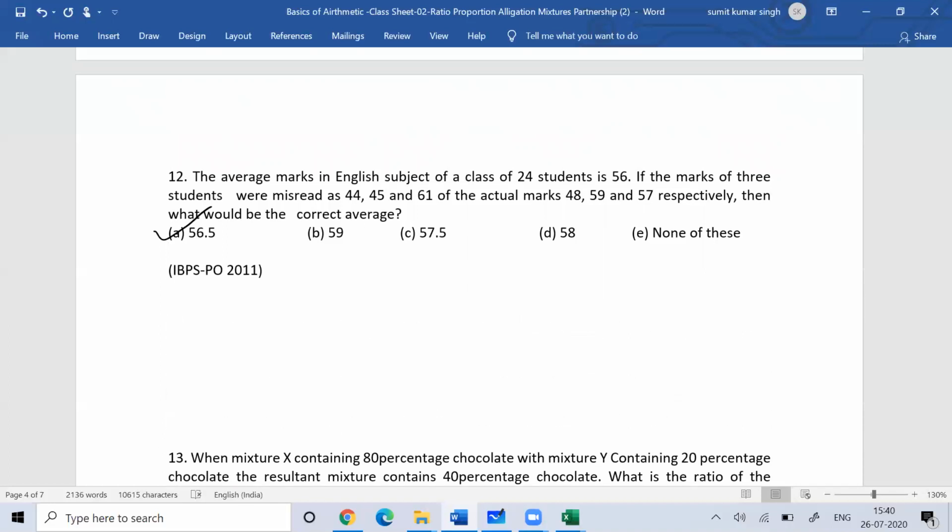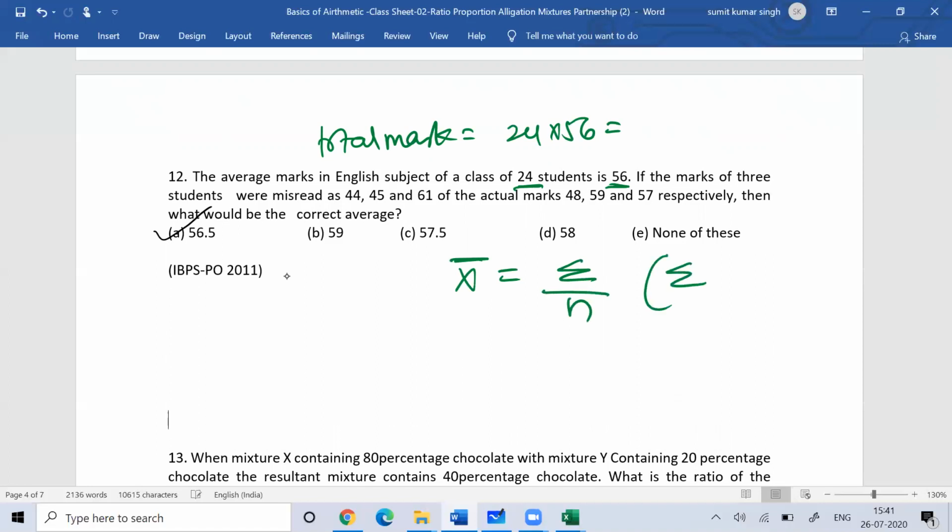So the next question is the average marks in English subject of 24 students is 56. So the total marks would be how much? Total marks would be 24 into 56. You understand this very easily because when I say average, average is sum divided by number. So the sum is number into average. So 24 into 56, what is the total marks?